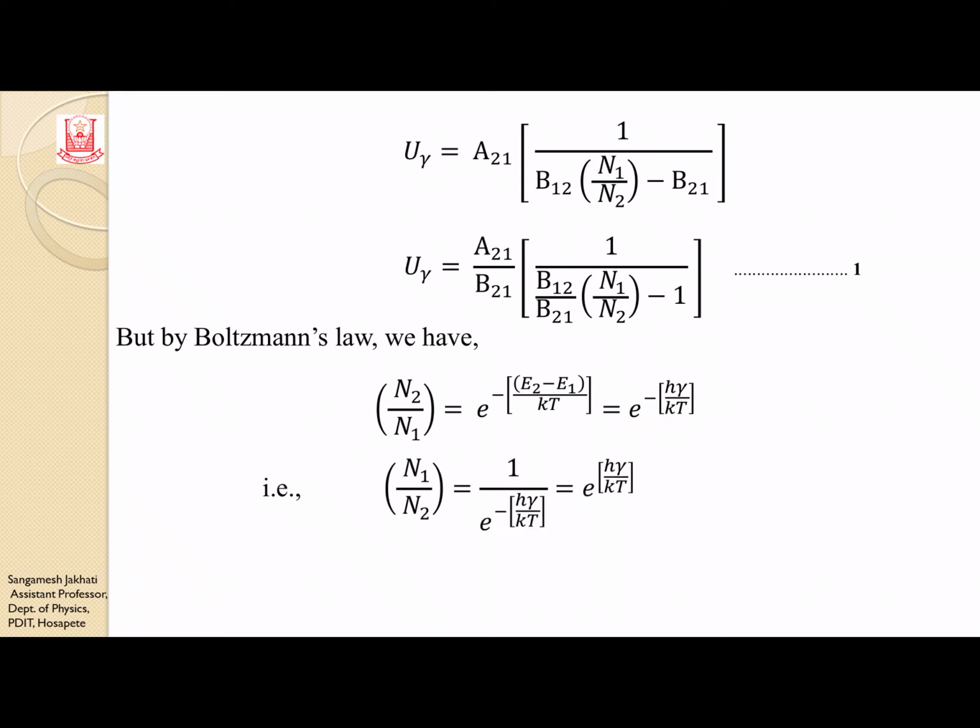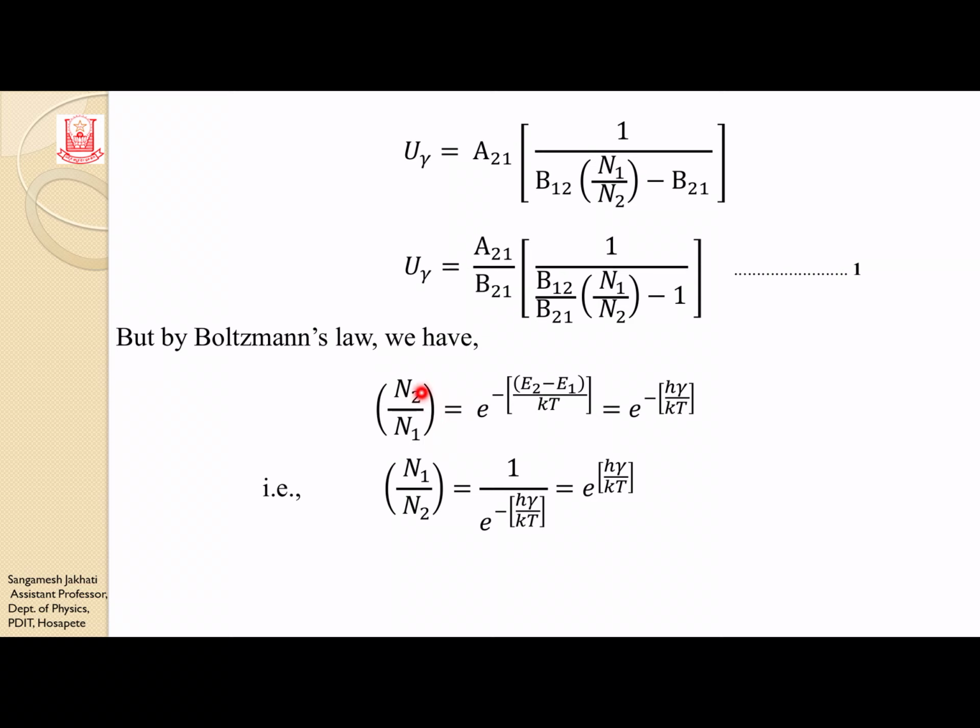If I interchange this Boltzmann's equation, this is N2 by N1, but I want N1 by N2. Why do I want it in this form? In equation 1, I have a factor N1 by N2. So I want this Boltzmann's equation not in the form of N2 by N1, but in the form of N1 by N2. So just cross multiply this.